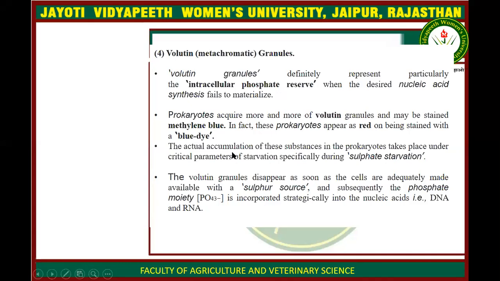Next reserve material is volutin granules. Volutin granules are a particular intracellular phosphate reserve material, and they accumulate when the bacteria are required to synthesize their own nucleic acid and they do not have any other stored food, so they use volutin granules to synthesize nucleic acids.